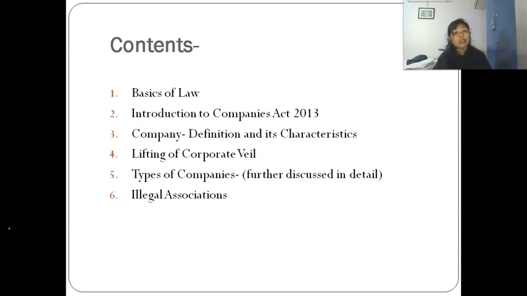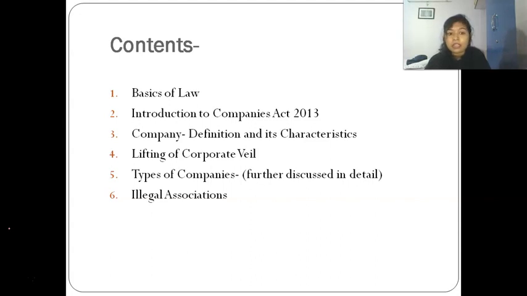That is, when did the act come, how they passed it, what was the reason for bringing it. Then, Companies Act means, as is clear from the name, that it governs or controls the company. So what do you mean by the company? What is the definition given under the act, and what are the features?